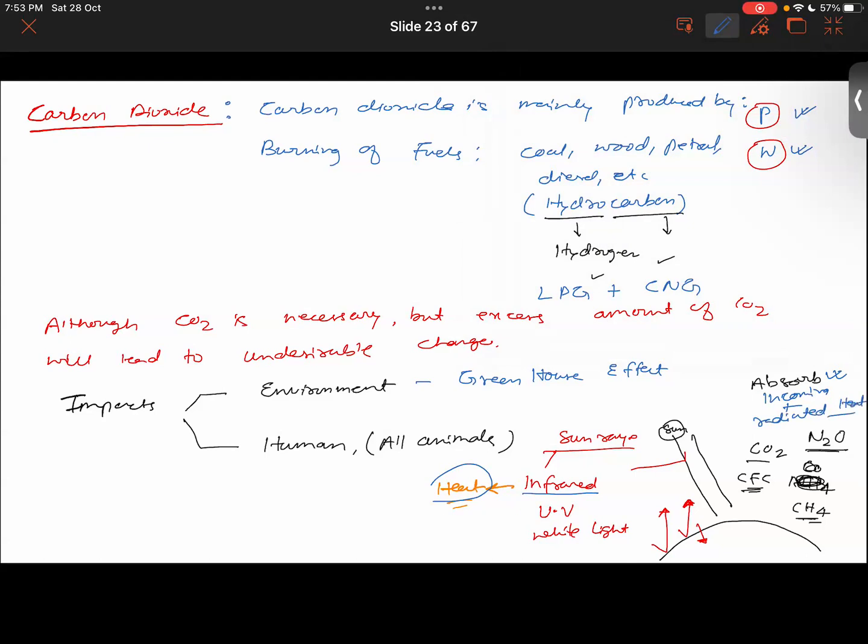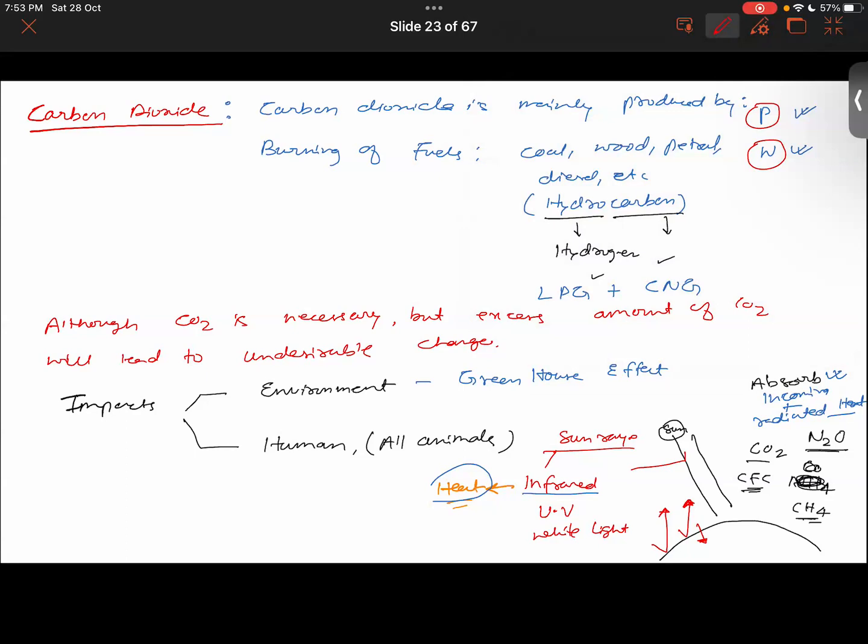Thereby it increases the temperature of the atmosphere of earth. It leads to melting of the polar ice caps, and we say that it's an effect of global warming. That is simply the greenhouse effect, right?